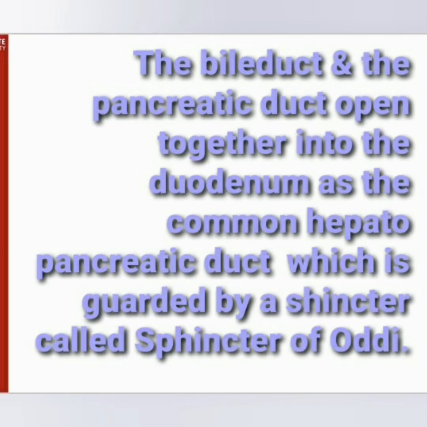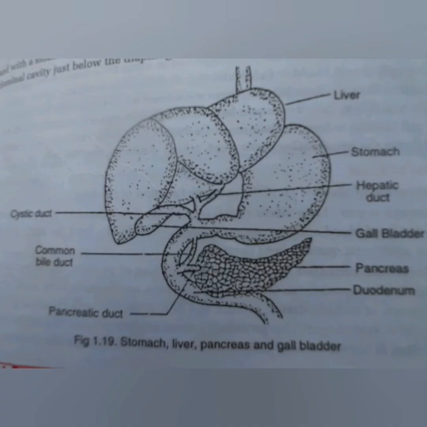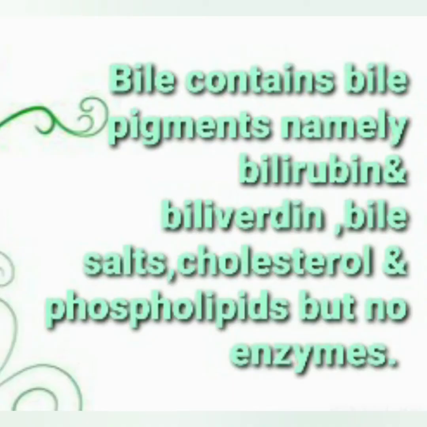Also observe and try to understand. The bile duct and the pancreatic duct open together into the duodenum as the common hepatopancreatic duct, which is guarded by a sphincter muscle that is called sphincter of Oddi. One more structure of the duct system, hepatopancreatic duct also. You can see here.